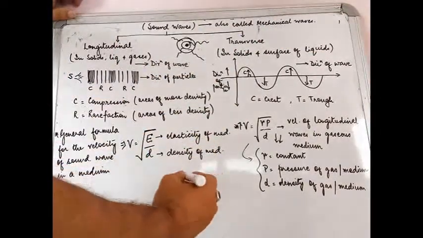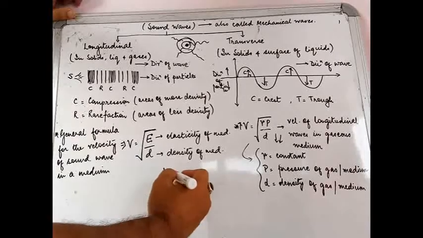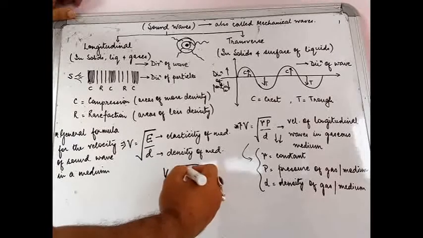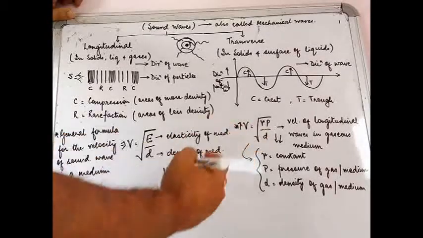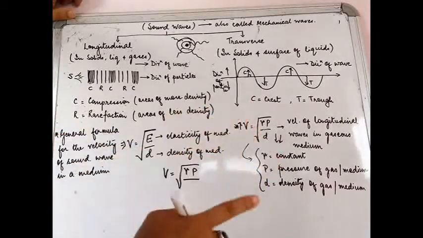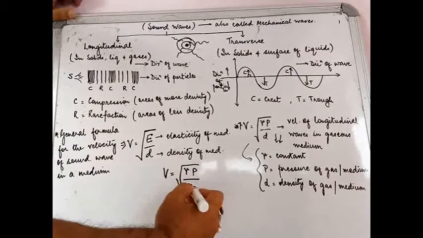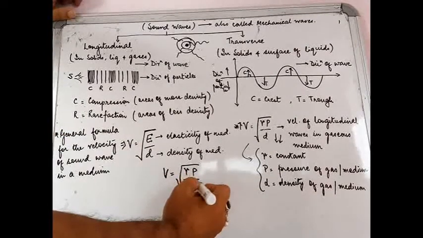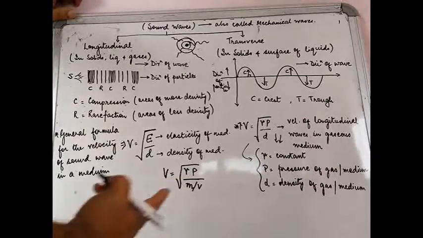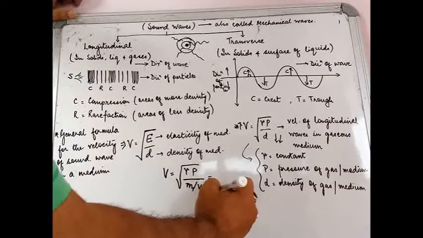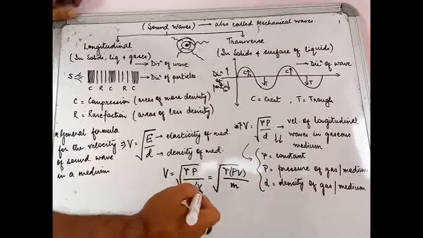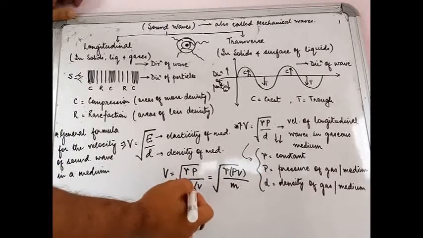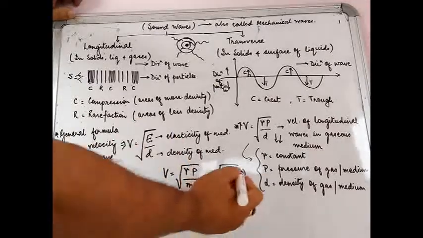I'll tell you why. You see, V is equal to under root gamma P by D. Now this D is nothing but the density. So density can be written as mass upon volume. We all know that. So this formula effectively becomes gamma PV upon M, because this V is in the denominator of the denominator, so it goes up as PV.